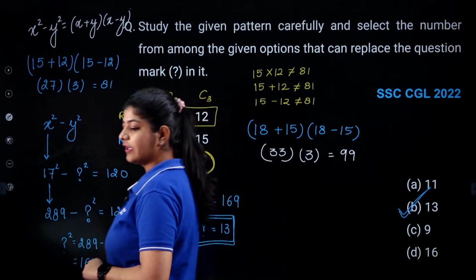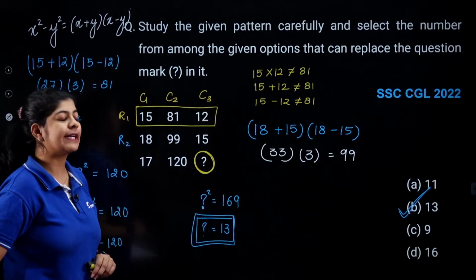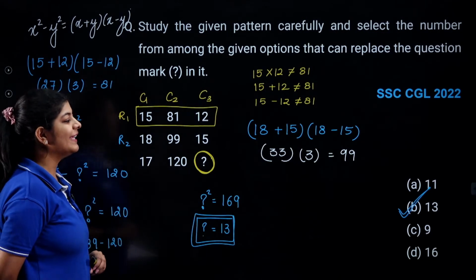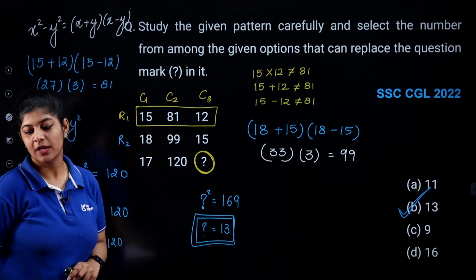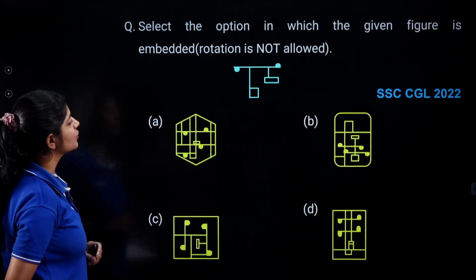Very good, Shrisha. Very good, Rajshekar. Is it clear? The correct answer over here is your option number B, 13. Clear? Okay. Now let's move towards the next question and let's see what is the next question over here.